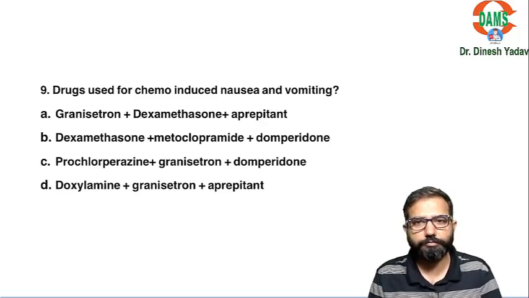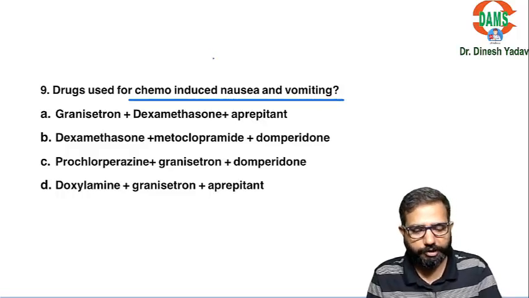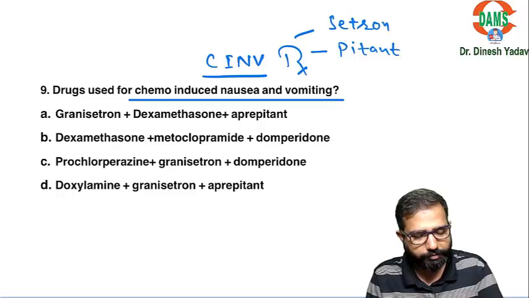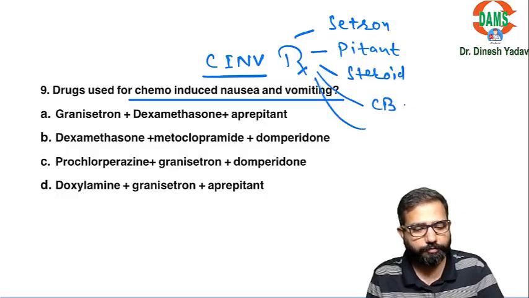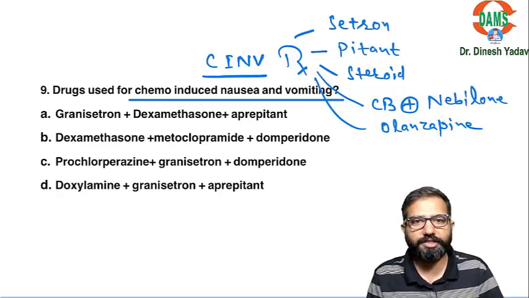Next question. The drug used for chemotherapy induced nausea and vomiting. There are many drugs we use. The first drug we use is the setrons. The second important drug we give is the pitants. The third important drug we give is steroids. These are the three very important drugs. But other than these, we can also use two drugs. One is cannabinoid, nabilone, or we can use olanzapine, an antipsychotic. Nowadays, even quadruple therapy we use: setron, pitant, steroid and olanzapine, and these are very effective.